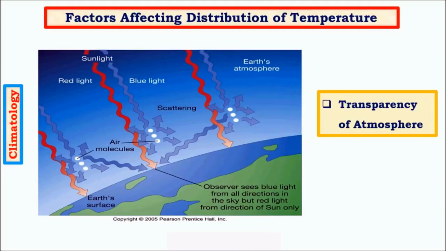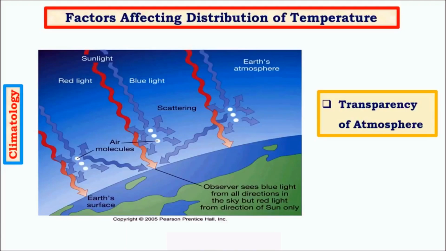We have seen about greenhouse gases, and there are various other aerosols. Aerosols are nothing but very fine particles of very small dimensions like smoke, soot, etc. And then we have some other important constituents like water vapor and other important greenhouse gases. So all these gases directly affect the distribution of temperature.